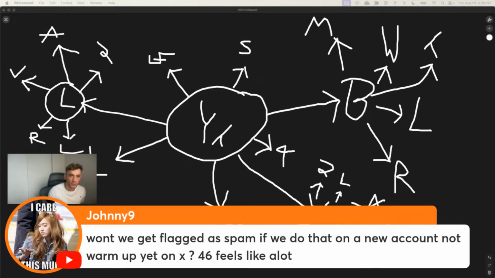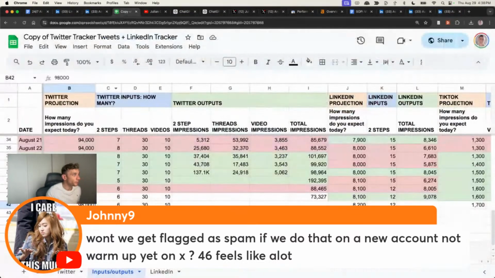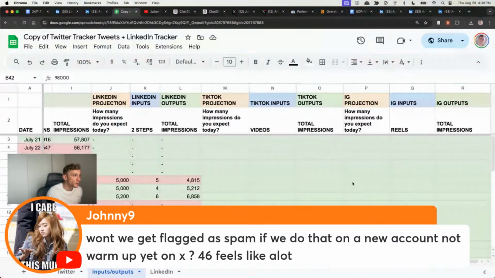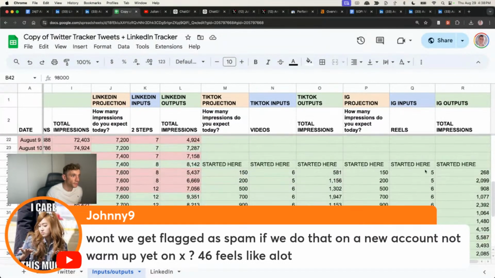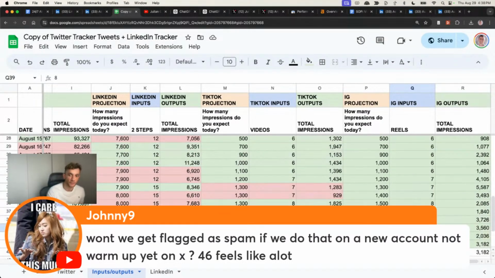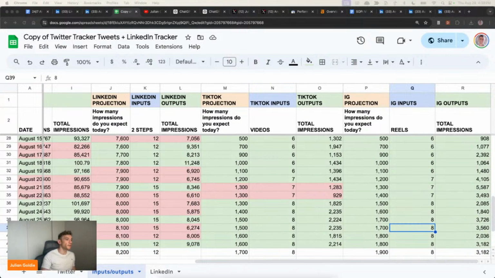And then it says, when we get flagged as spam, if we do that on a new account, yeah, just warm it up. When you're doing the projections, you just want to start off slow. So for example, let's have a look at our initial inputs for Instagram. For Instagram, we just post like 5 reels a day. And then we'll gradually scale that up to like 8 reels a day. We start off slow, we build it up, just like everything. You don't want to go all in because you're not as effective at first. You don't really know what you're doing. You're just trying to figure it out.